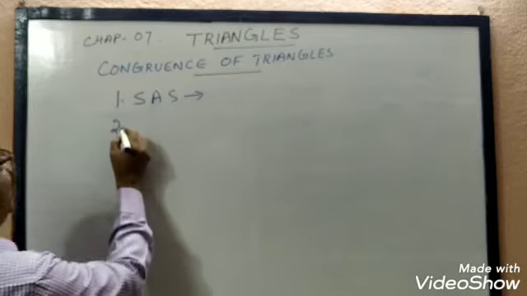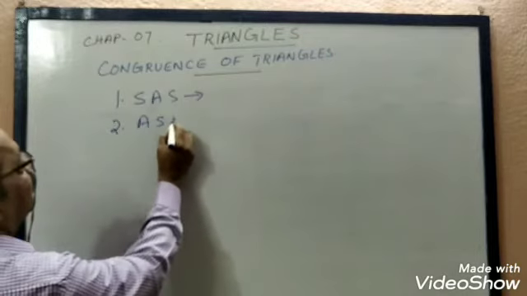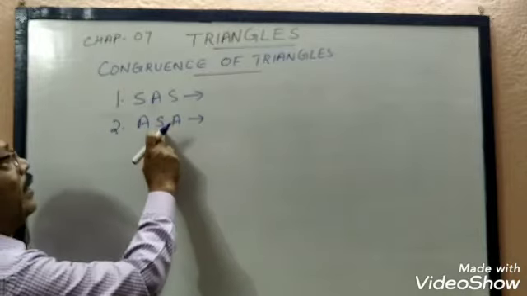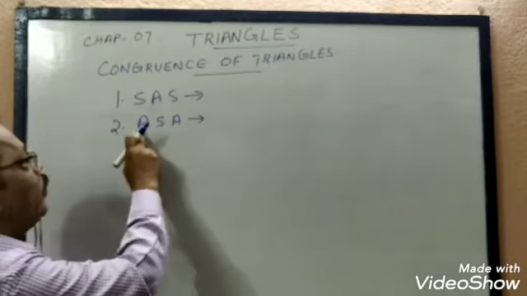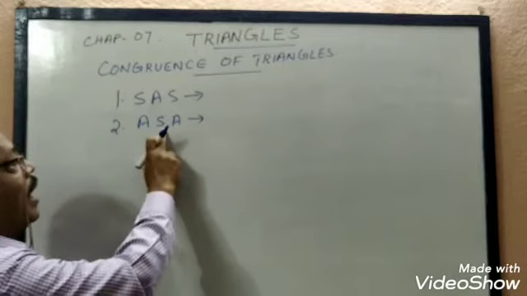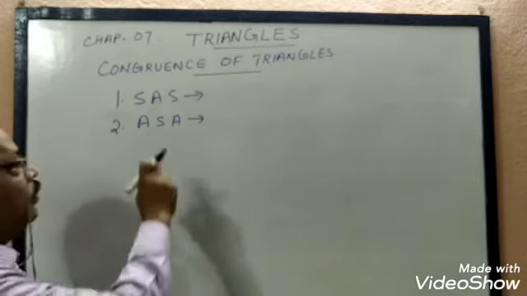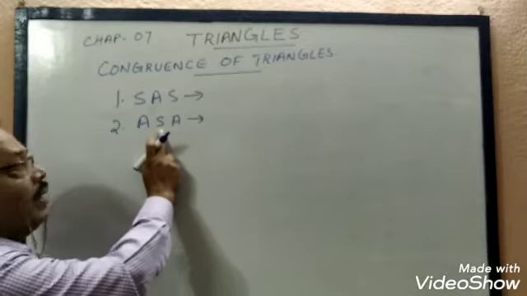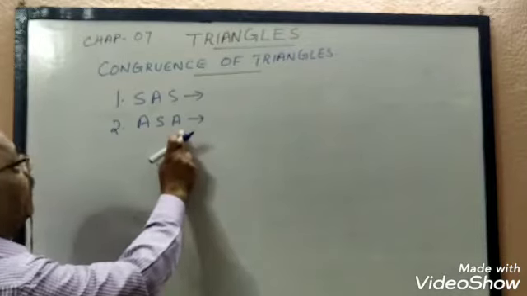Now, second one is ASA congruency. What is ASA congruency? Two angles and the included side, यानी दोनों एंगल का बीच वाला साइड अगर दोनों ट्रायंगल में इक्वल है, both the angles are equal and included side is also equal, then the triangles are congruent.